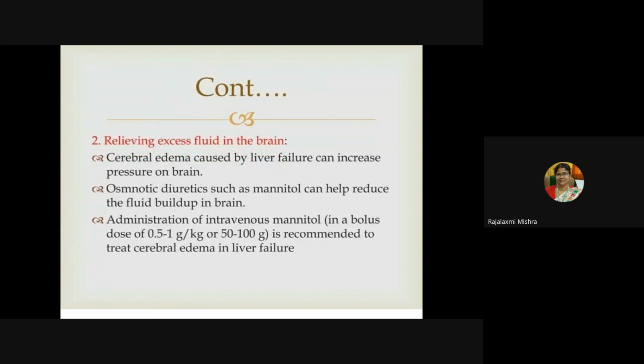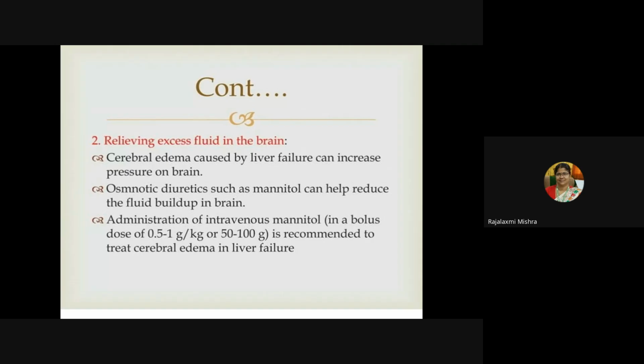Then excess fluid in the brain can be relieved. The cerebral edema caused by liver failure can increase the pressure on the brain. So osmotic diuretics, that is mannitol, can be given to reduce the fluid overload in the brain. Intravenous mannitol will be given in a dose of 1 gram per kg, that is 50 to 100 gram is recommended to treat cerebral edema in liver failure.